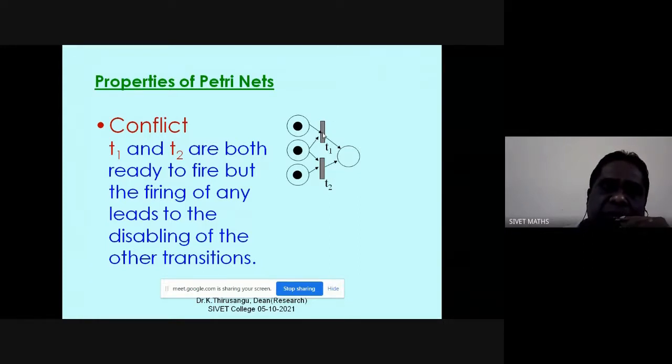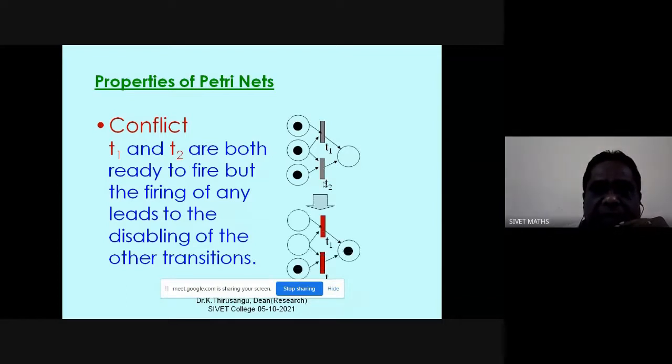We can give it to T1 or we can give it to T2, but not both. We can give it to only one of them. If we give it to T1, T2 lost its chance. If we give it to T2, T1 lost its chance. So this is called the conflict position. Once T1 is fired, T2 loses its chance.